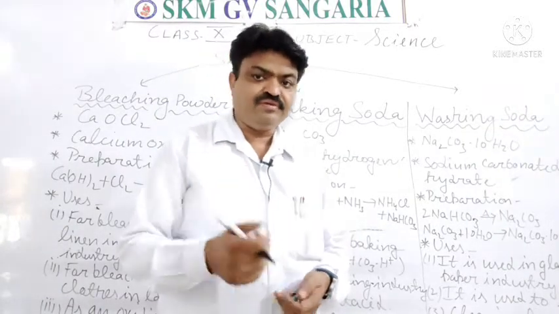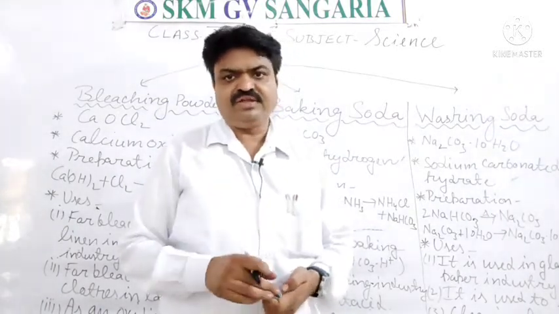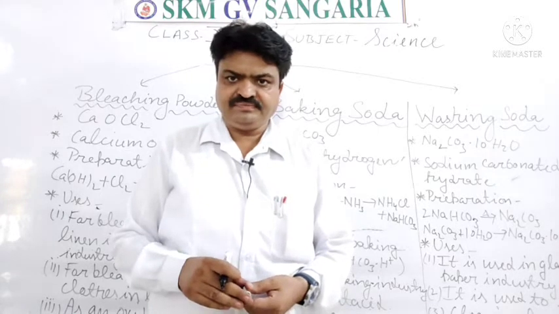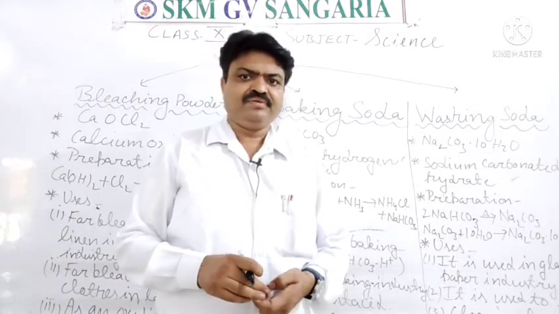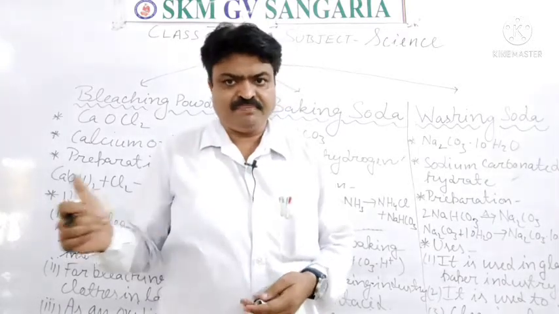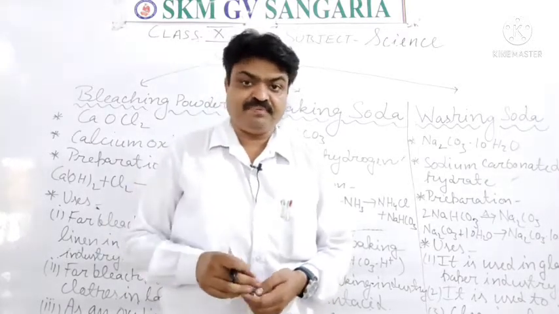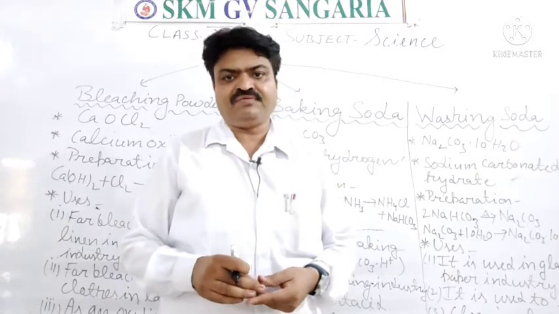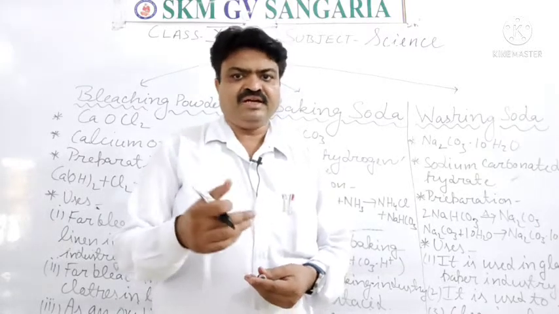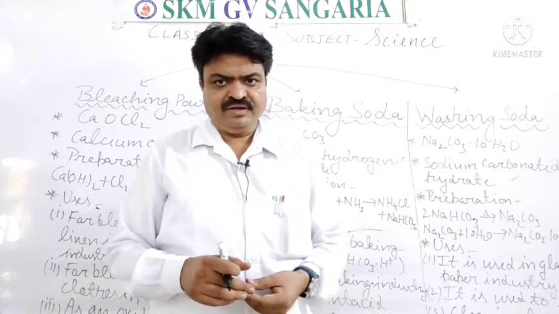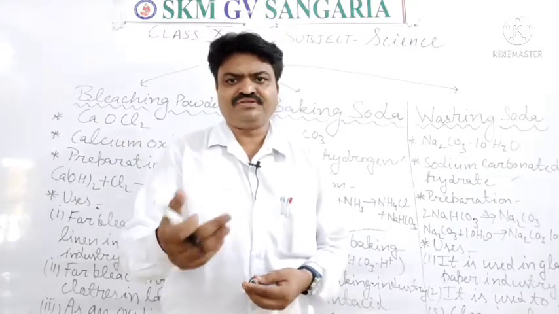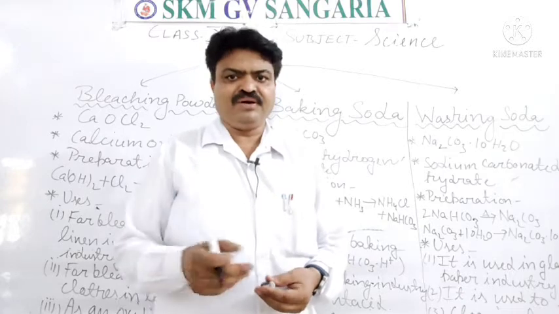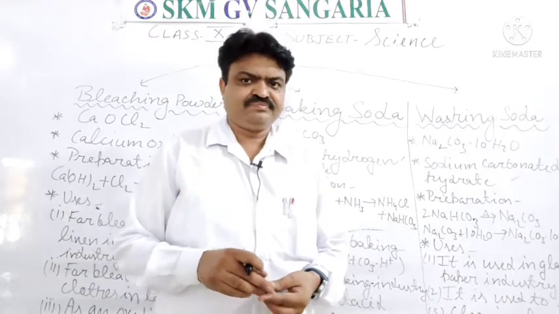Now, where do we use it? It is used in the cosmetic industries, where this powder is prepared and used in different creams or gels. And this cream or gel that has the bleaching powder is used in the beauty parlors or the barber shop.